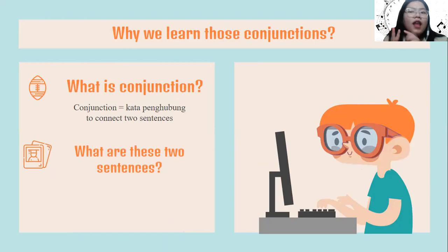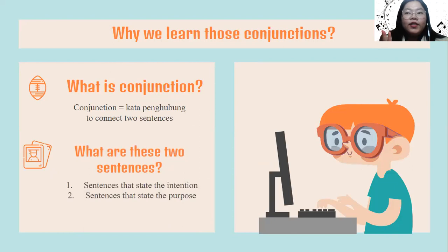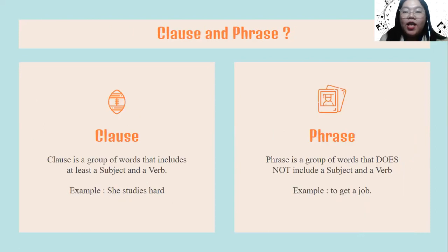What are these two sentences? The first one is the sentence that states the intention, and the second one is the sentence that states the purpose. We're going to know about this later. We will learn about how to use the conjunctions too. But before that, we need to know the difference between clause and phrase first.